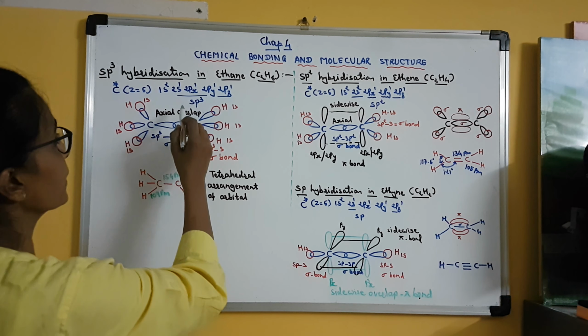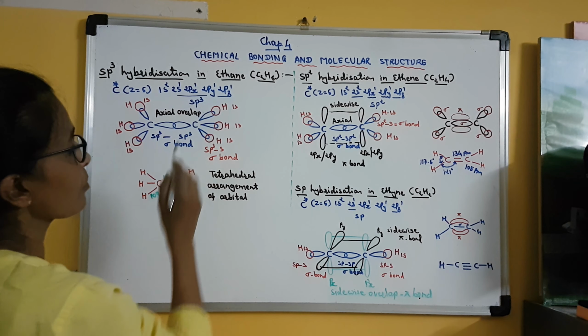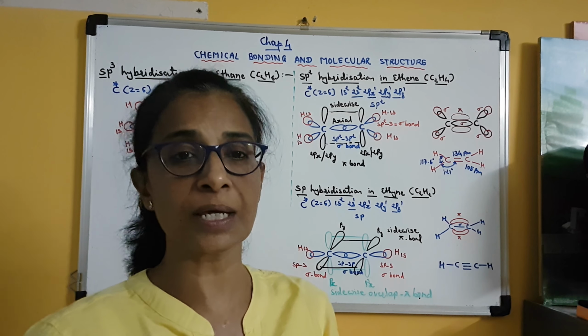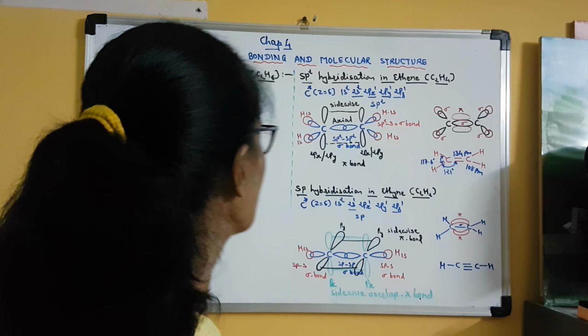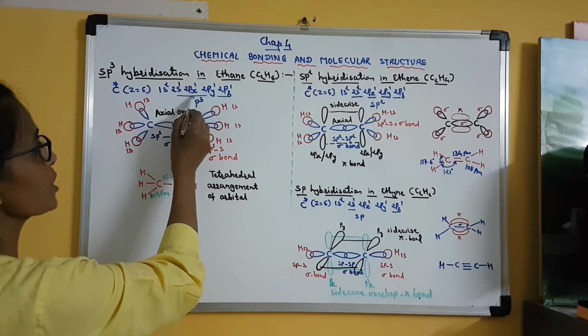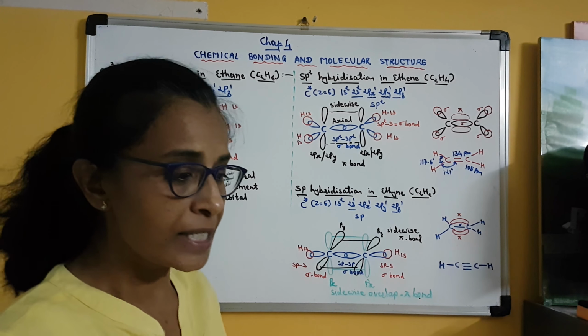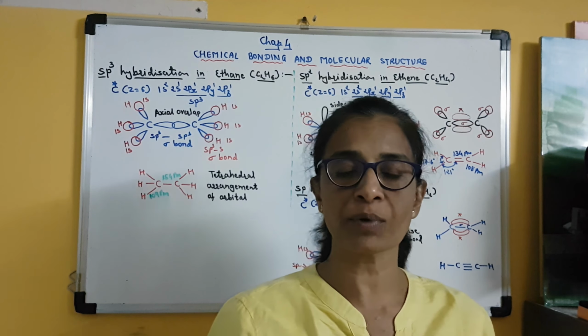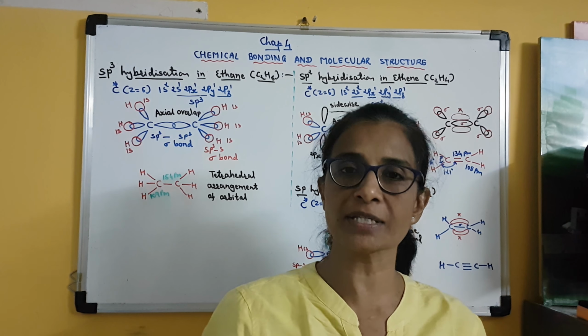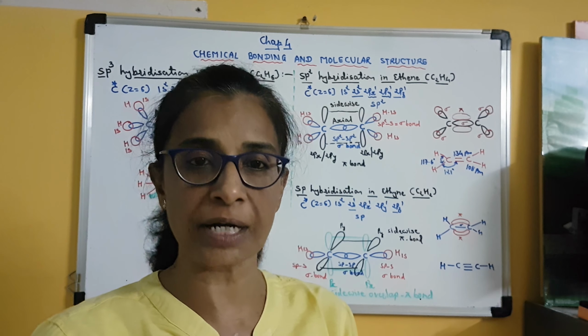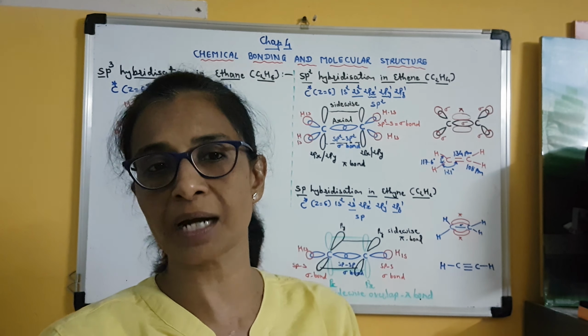These four valence orbitals undergo hybridization, meaning they are intermixed, so that 4 sp3 hybrid orbitals are produced. As I told you before, whenever there is sp3 hybridization, the arrangement of the hybrid orbitals around the central atom is always tetrahedral.